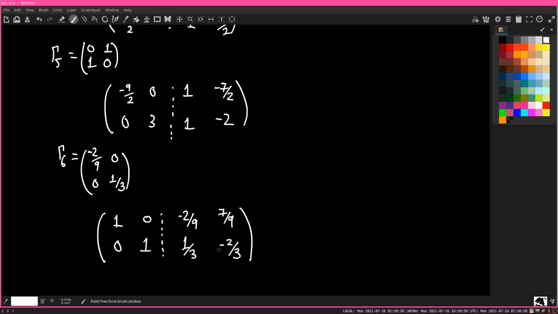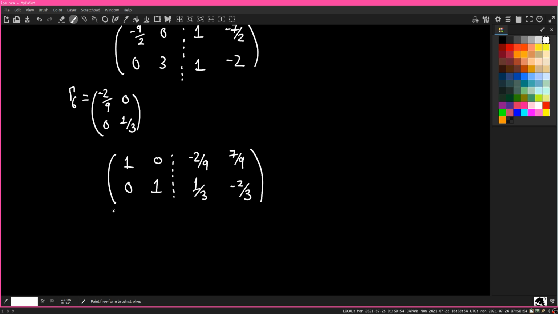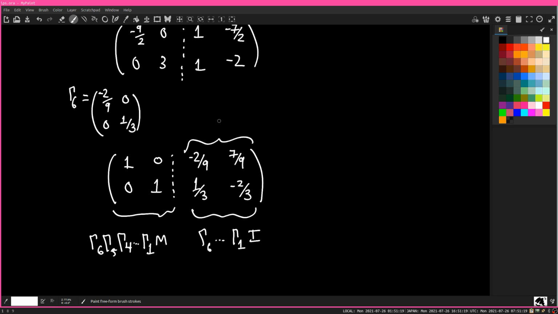And if I didn't make a mistake, just to recap again, this is gamma 6, gamma 5, gamma 4, all the way down to gamma 1 times M, and this is just gamma 6 all the way down to gamma 1 times the identity matrix. So if we've done our math right, this should be M inverse.